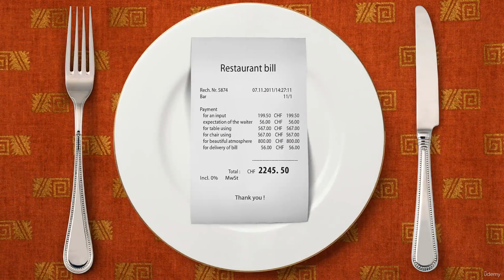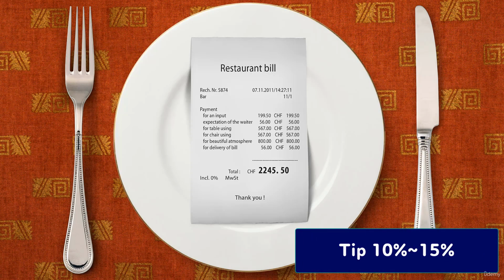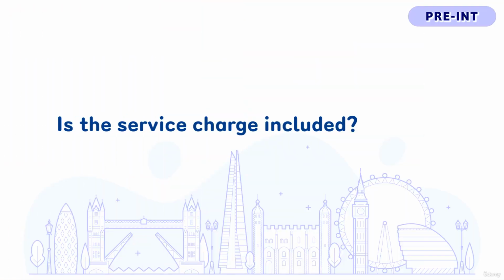Now, in nearly all restaurants in the UK, it's important that you add a tip on the amount you have to pay. And this is usually somewhere between 10 and 15% of the total amount. This tip is often referred to as service charge. In some restaurants, this service charge is automatically added to the bill, and this should be indicated on the bill. However, there are times when it's not clear whether the service charge has been added to the bill's total amount. In these situations, you can ask this question.